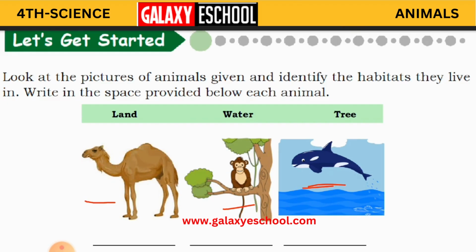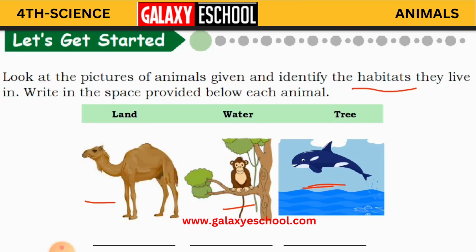So what is our work? We have to identify the animal and write in which place it lives, whether they live on land, in water or on a tree. Okay children, habitat is nothing but the place where they live, where they survive.